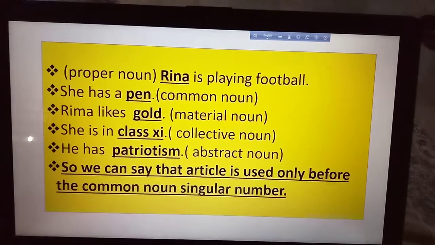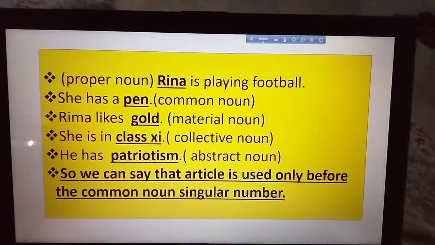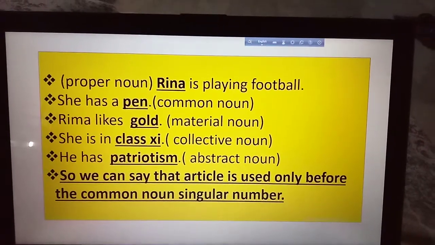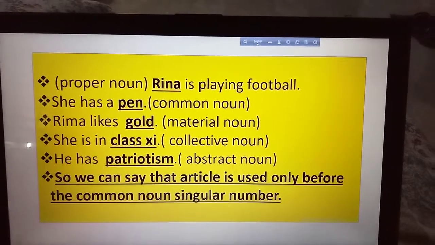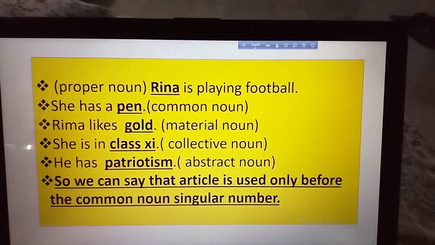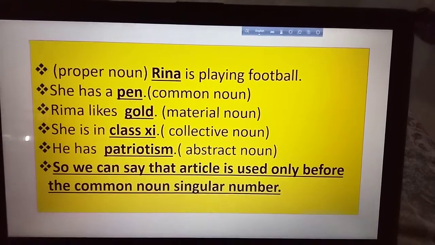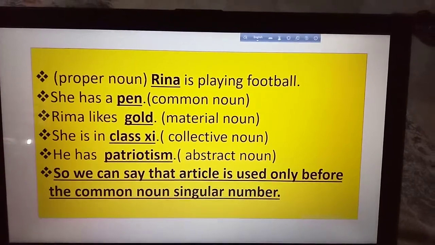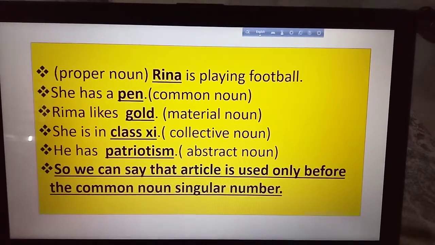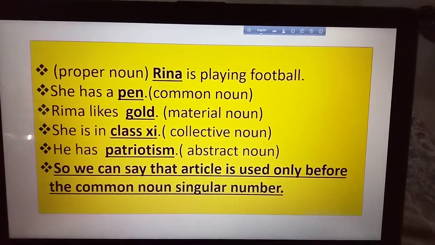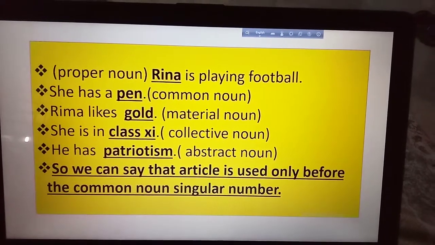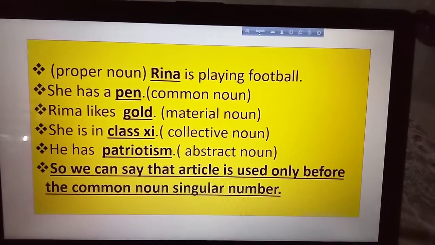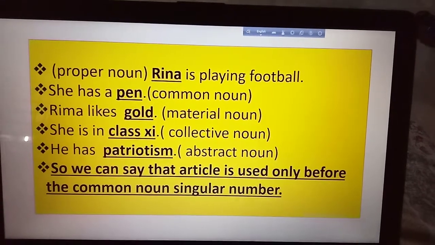Rima likes gold. In the previous page you will see that before the gold there is the, but I have deleted it here because gold is material noun. Before the material noun we should not use article. Next one, class 11. This one is collective noun. Before collective noun also we should not use article. Patriotism is abstract noun. Before the abstract noun also we cannot use article.